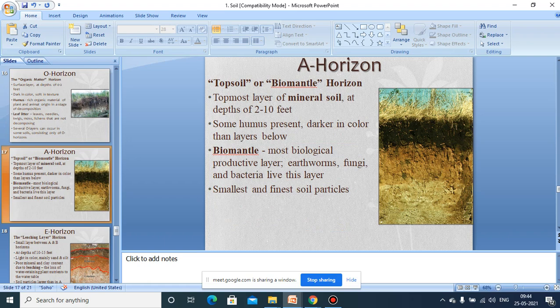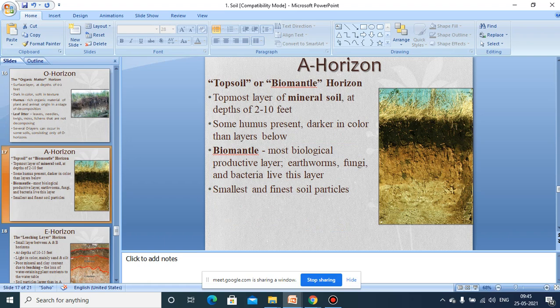It contains decomposed organic matter, which is called humus, and which is also mixed with minerals. When there is a decomposition of detritus, those complex organic molecules are transformed into simpler inorganic substances by decomposition. That's why there is also a mixture of minerals, and we can observe that these layers are rich in bacteria and fungi, because these are considered decomposers. So thereby we can say there is a decomposition.